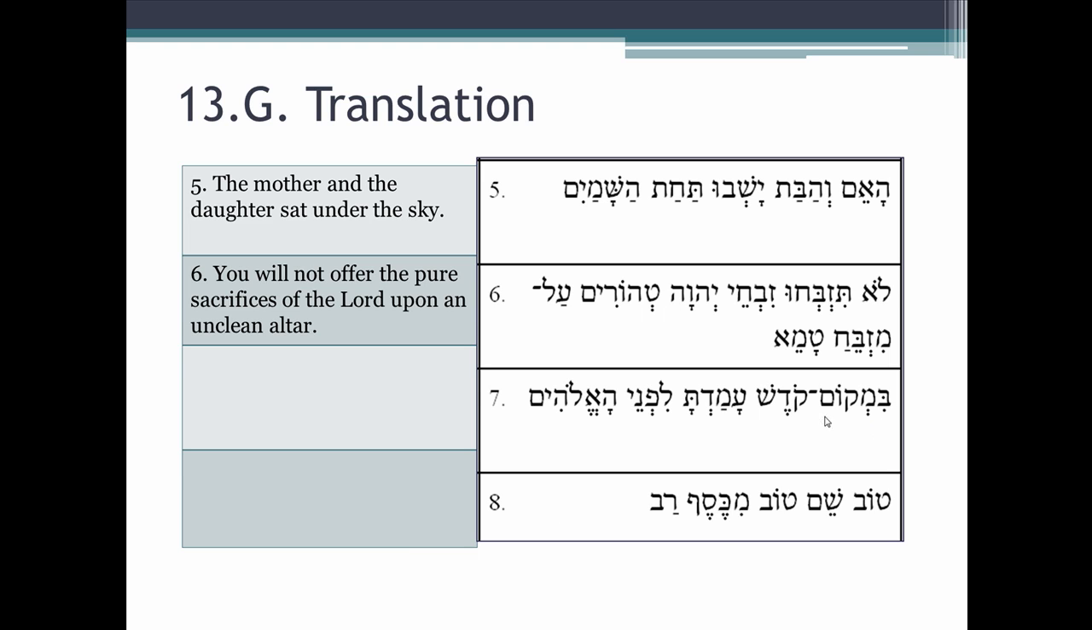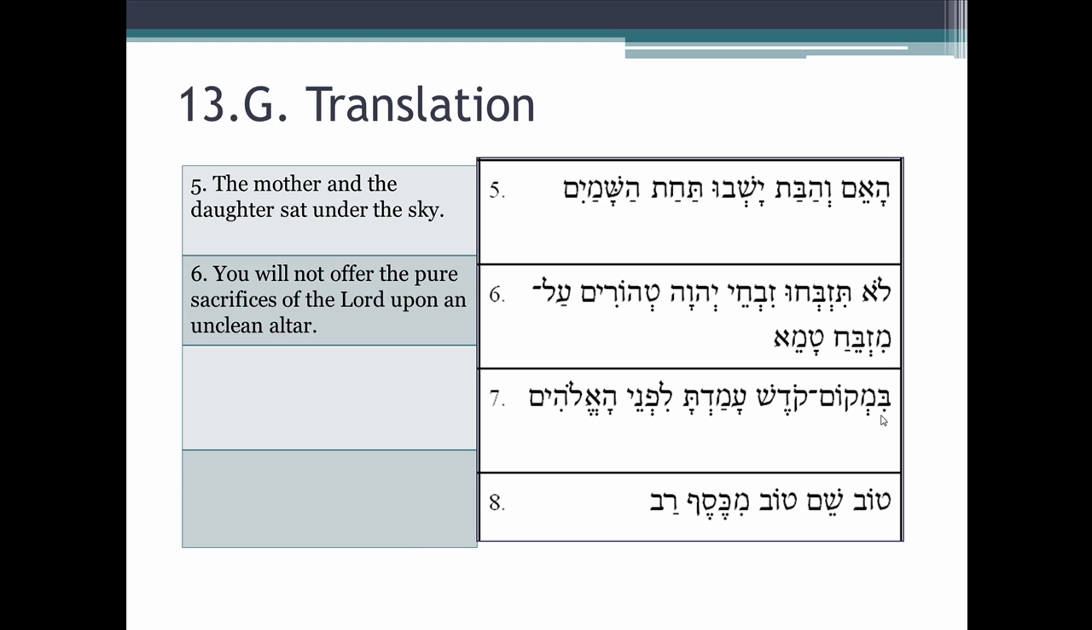Bimkom kodesh amad ta lifnei ha-Elohim. Where is our verb? Right here in the middle. It's not in first position. We have amad ta from amad. Does it have a prefix? No. So it has to be a perfect. It's a Qal perfect second masculine singular. So it means, you stood. All right? Just generically as we're thinking about what we're looking at.